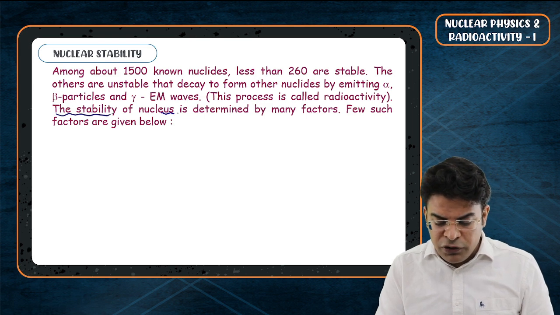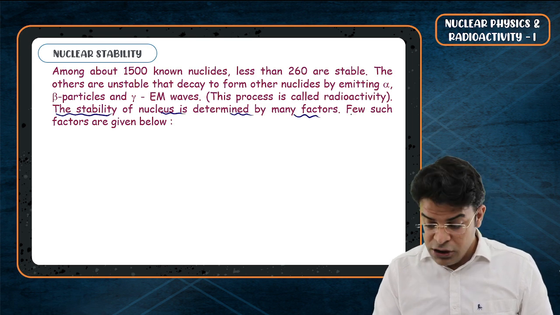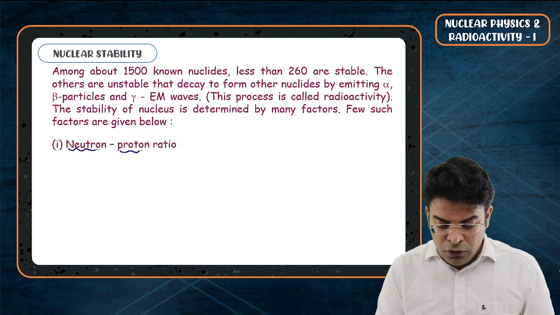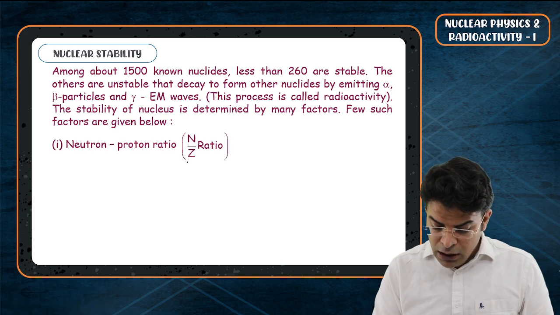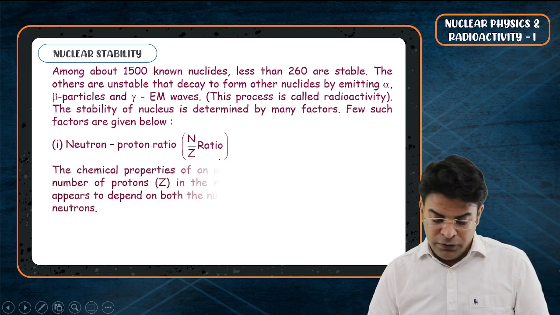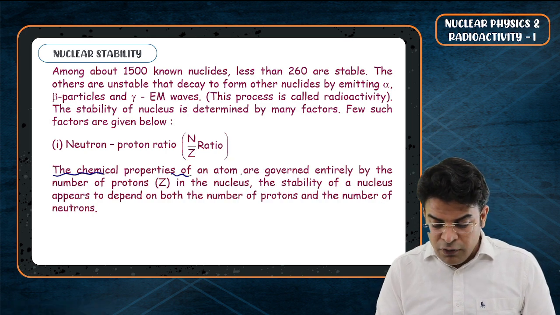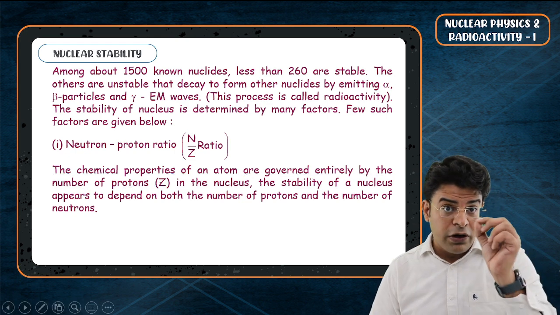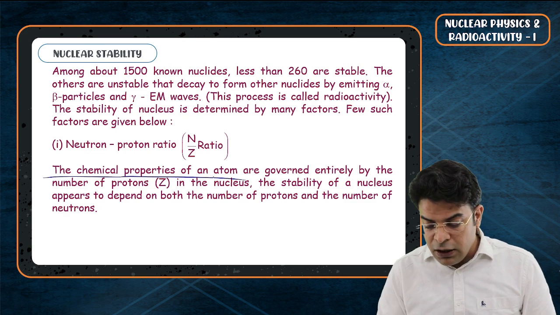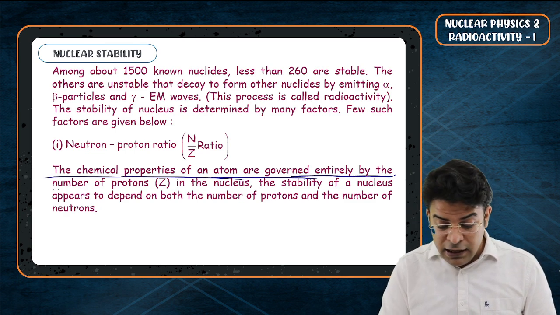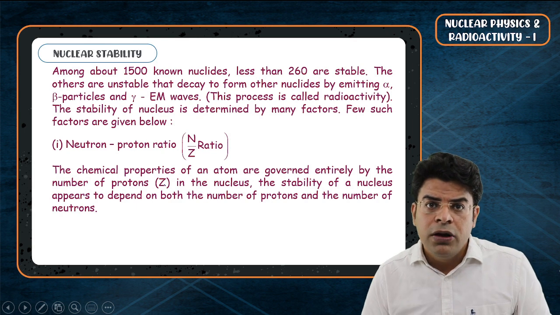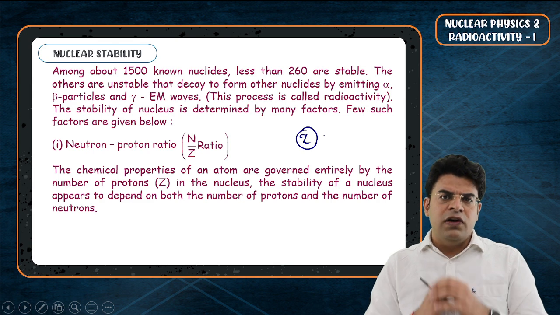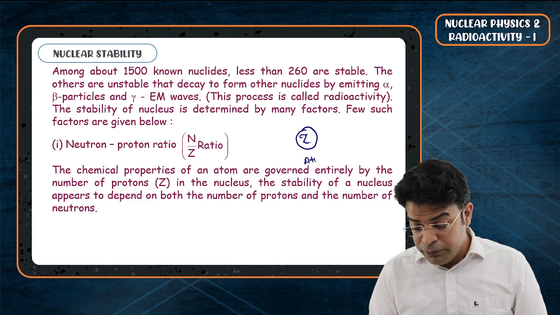The stability of a nucleus is determined by many factors. Few such factors are given below. The first one is the neutron-proton ratio, the N by Z ratio. The chemical properties of an atom are governed entirely by the number of protons. Once more repeating it, the chemical properties of an atom are governed entirely by the number of protons, because whatever number of protons there are inside the nucleus, that is the atomic number.